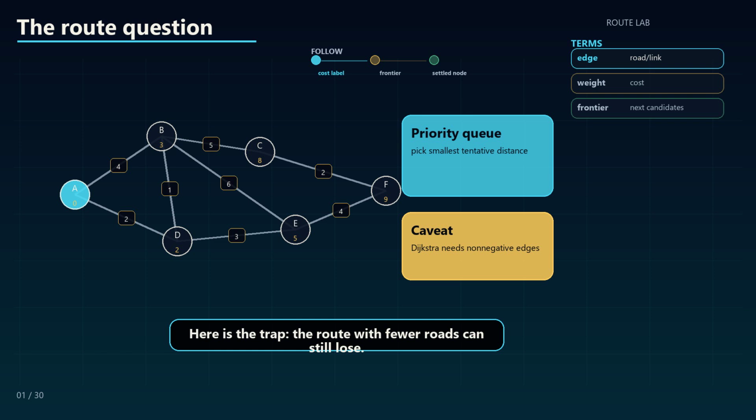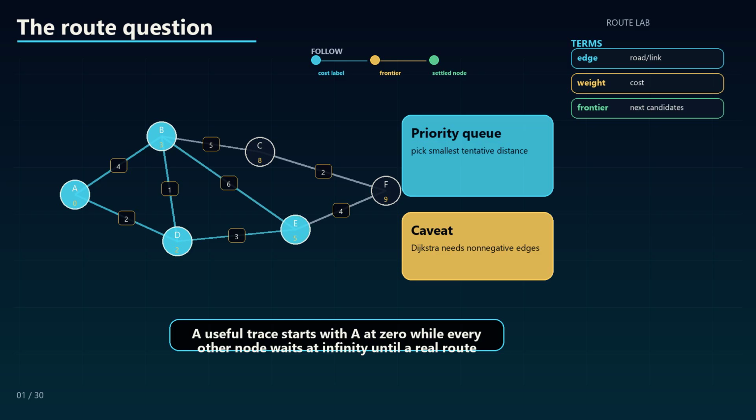Here is the trap: the route with fewer roads can still lose. Imagine a delivery app choosing the shorter road and arriving late because it ignored cost. Shortest path algorithms are built for that moment, when a map has many possible routes and the cheapest answer is not visually obvious. A useful trace starts with A at 0 while every other node waits at infinity until a